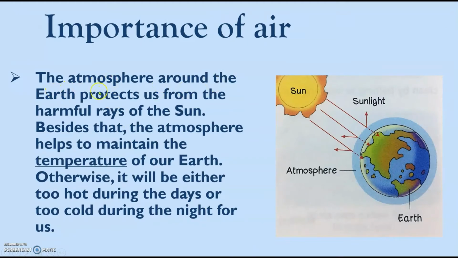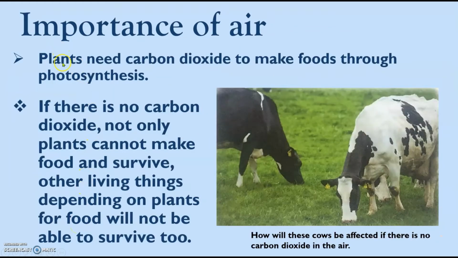The atmosphere around the Earth protects us from the harmful rays of the sun. Besides that, the atmosphere helps to maintain the temperature of our Earth. Otherwise, it will be either too hot during the day or too cold during the night for us. Plants need carbon dioxide to make food through photosynthesis. If there is no carbon dioxide, not only plants cannot make food and survive, other living things depending on plants for food will not be able to survive too.